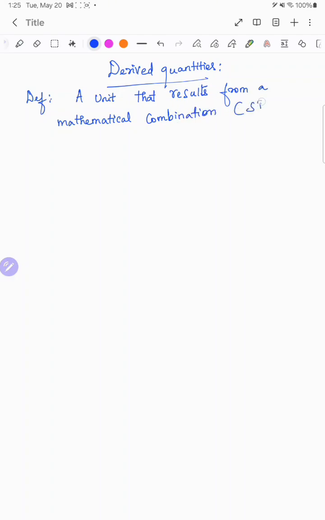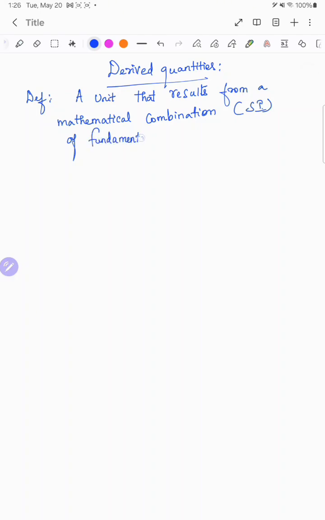The definition, we will write this way: a unit that results from a mathematical combination of the previous fundamental units or basic units, the SI units.